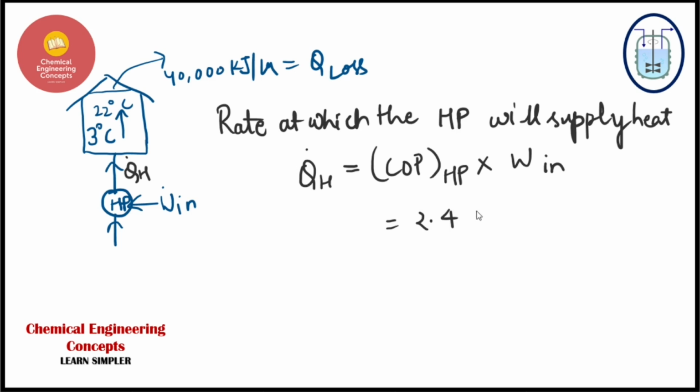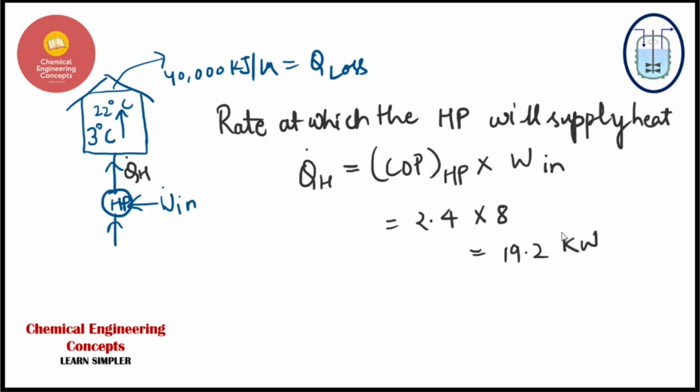This is 2.4 multiplied by 8, and when we multiply them, the answer comes out to be 19.2 kilowatt. So this 19.2 kilowatt is the rate at which heat will be supplied by the heat pump. Now we will apply the energy balance.